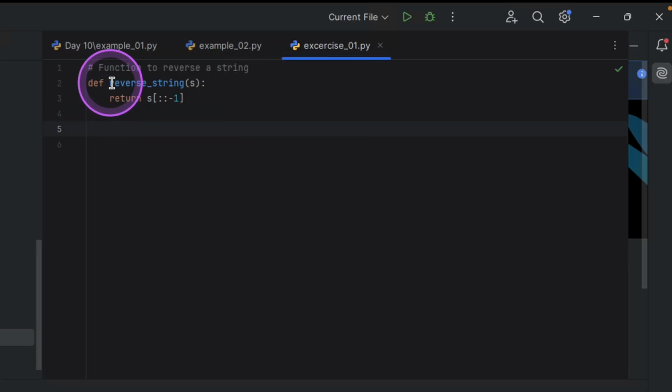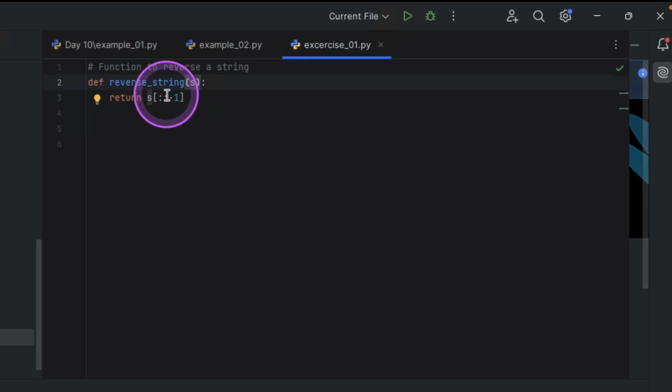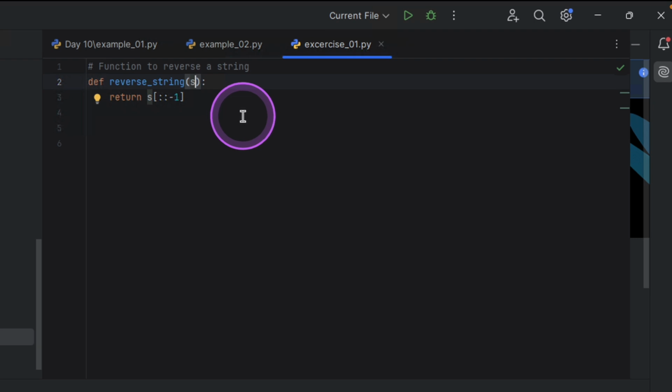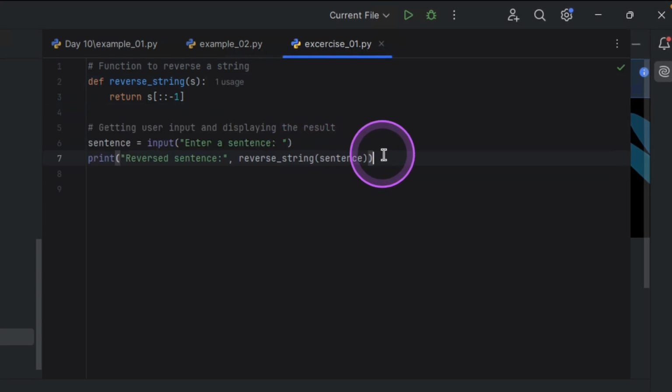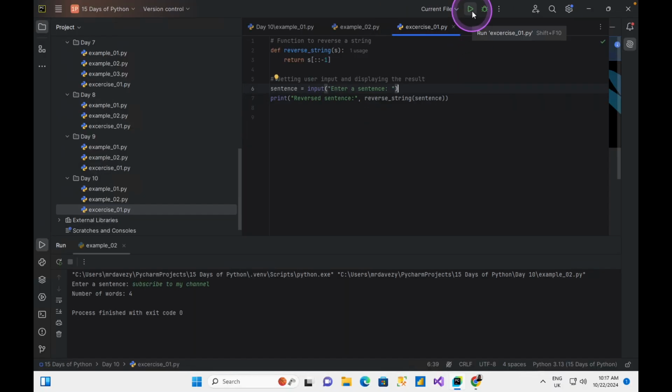And when you've done that, you see me in my environment. I'm just going to define a function. I give the function a name, and the function is going to take a parameter, which is the sentence. When I do that, I'm going to return the sentence taken from the back. With that, it's going to bring it in reverse order. And all the things I've been doing ever since is just to tell the user to input the sentence, and we'll print it out. And here I have that. I tell the user, enter the sentence, and when you're done, I call my function and print the sentence, similar to all we've been doing all the while.